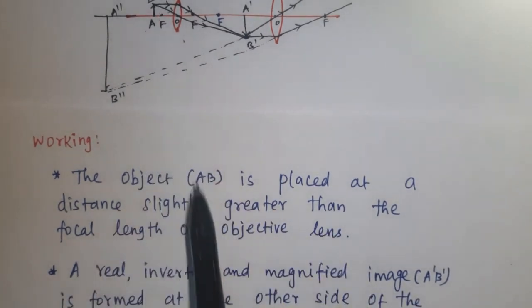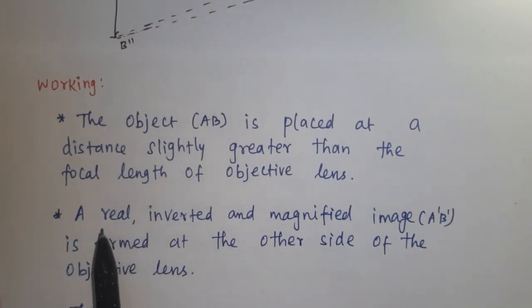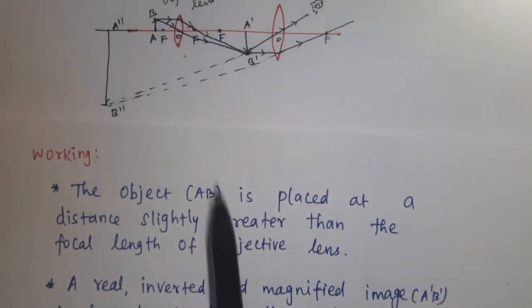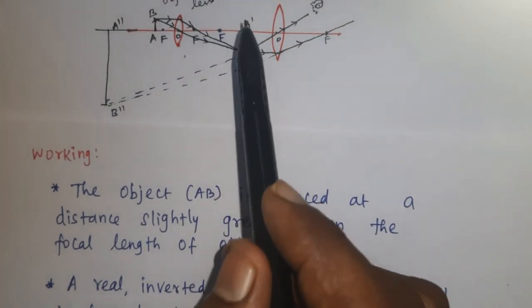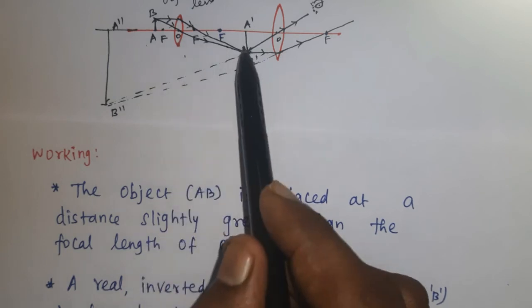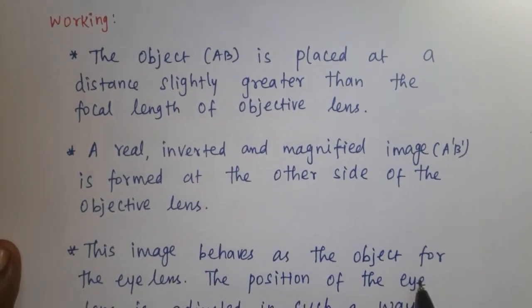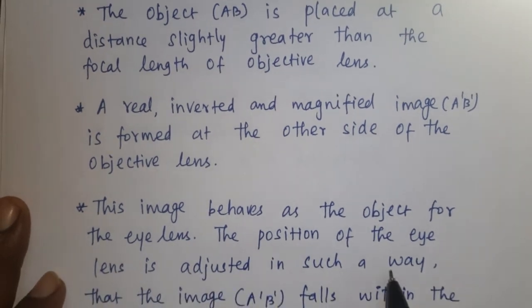Next, this lens forms a real, inverted and magnified image A dash B dash on the other side of the objective lens. Third point, this image behaves as the object for the eye lens.